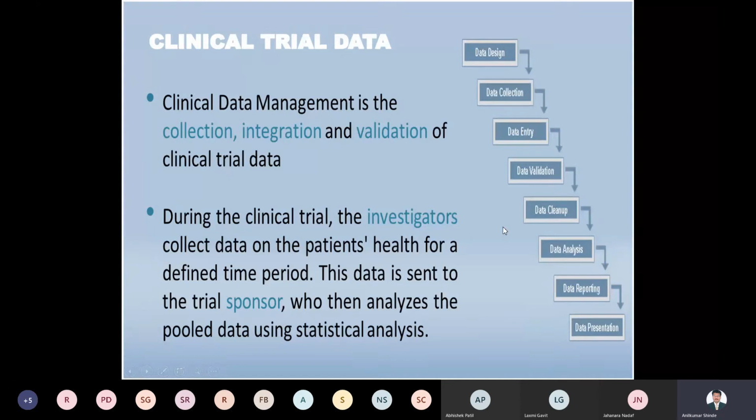After the validation of the data, if anything is not usable or not beneficial, some of the data will be cleaned up, or removed. It is called cleanup. Then data analysis, right? Data reporting is one of these, and the last is data coding, right?